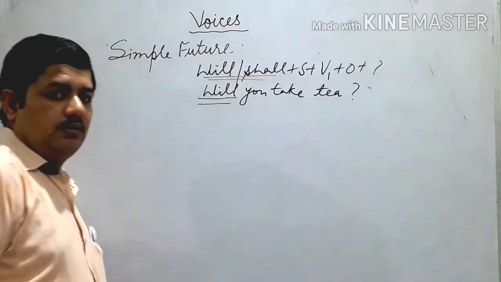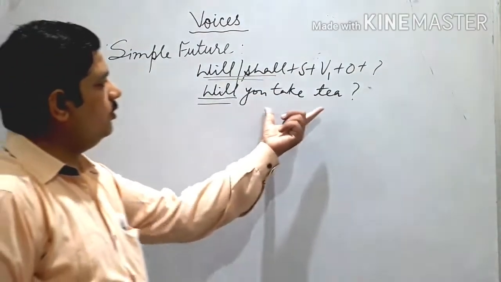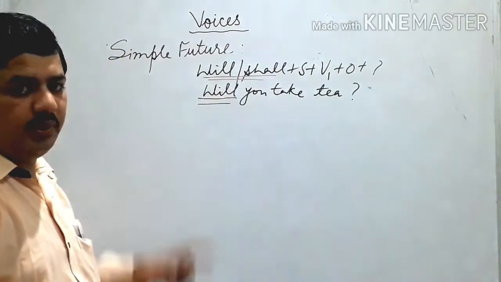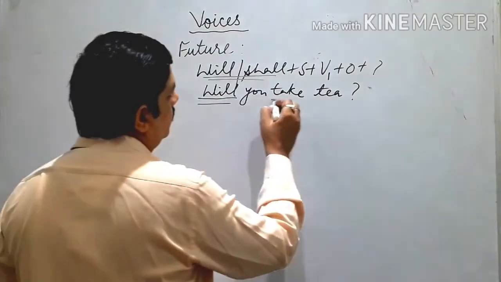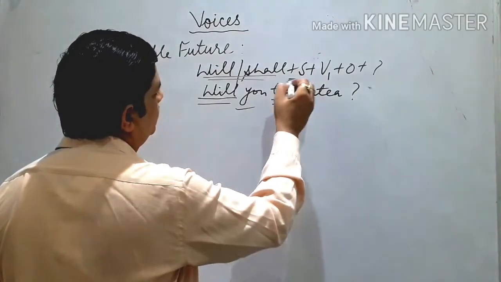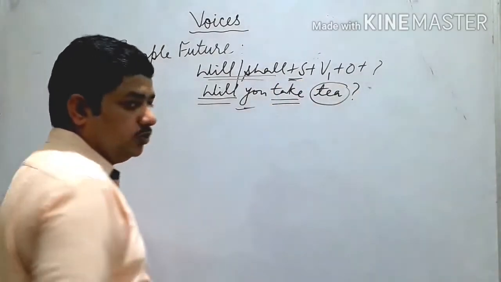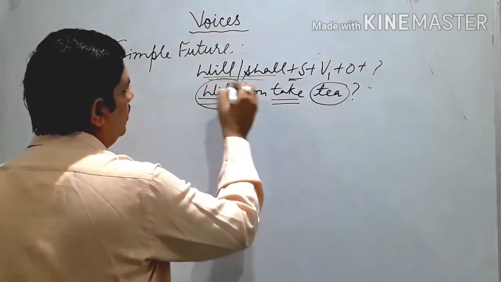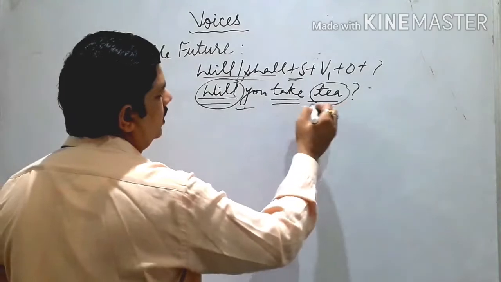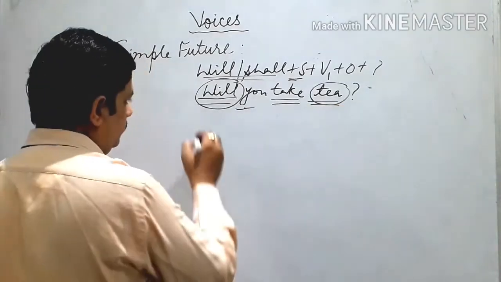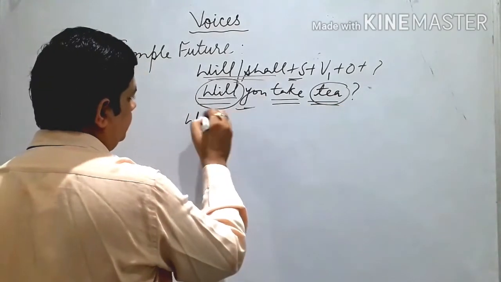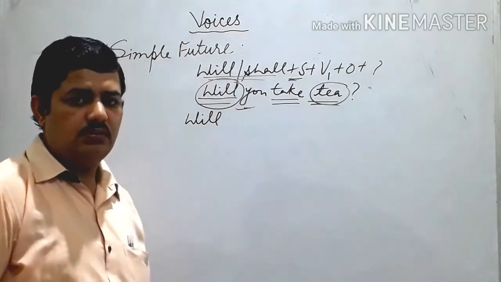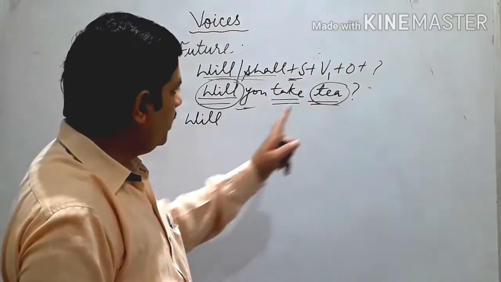Will you take tea? Okay, it is interrogative. The helping verb is coming in the beginning. So first form is there, subject is there, object is there. So how do we convert? Listen. First we use helping verb according to the object. Like will, as tea is third person singular number. Okay.